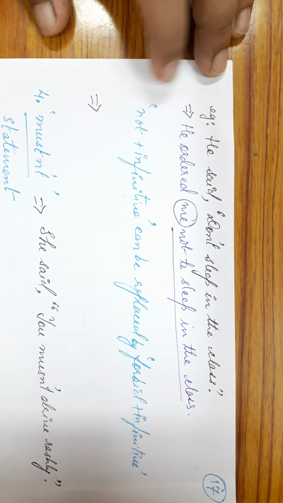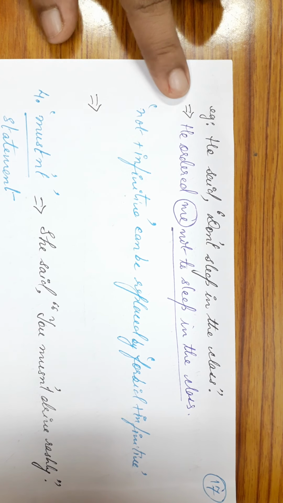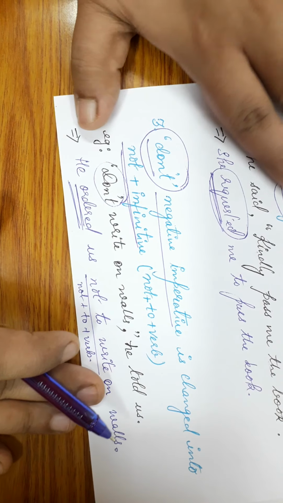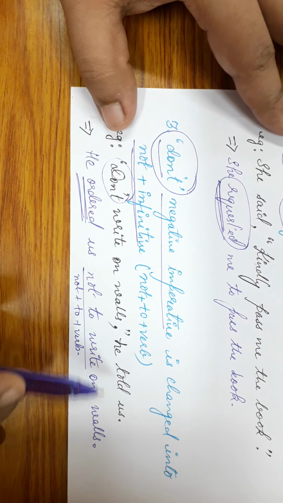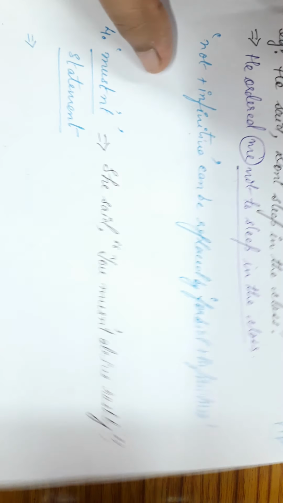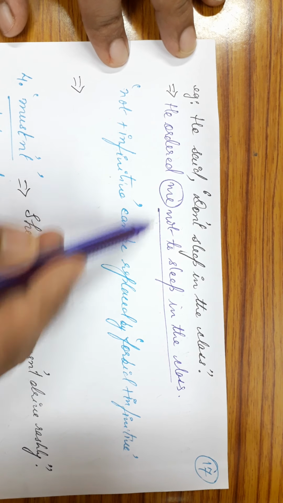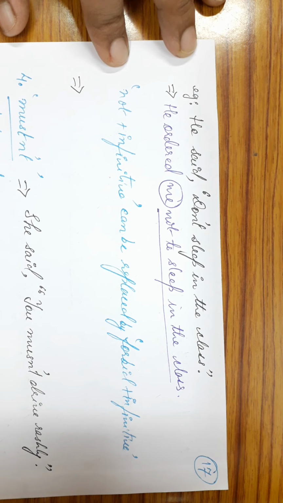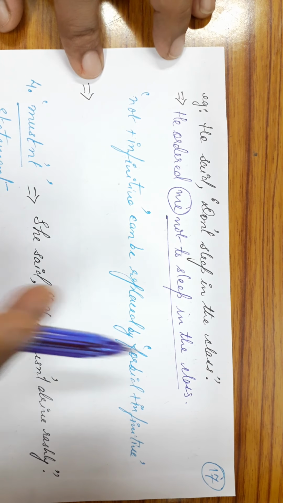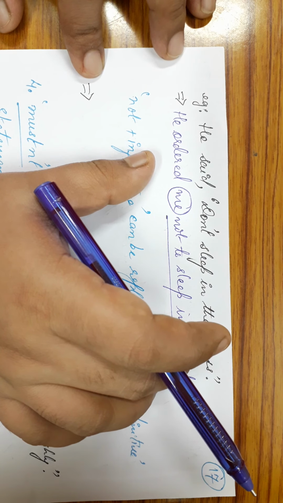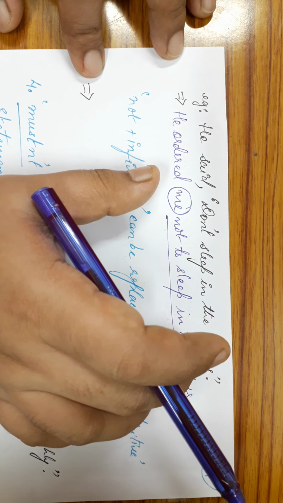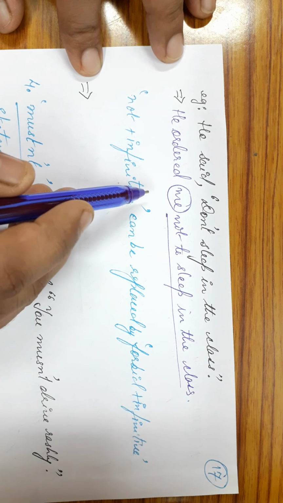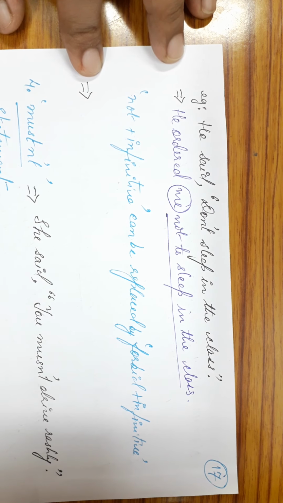Just notice the similarity between the previous sentence and this sentence. The previous sentence was, he ordered us not to write on the walls, and in the next sentence it becomes, he ordered me not to sleep in the class. Now, when we are using a negative imperative, we can write the sentence in the other way also.